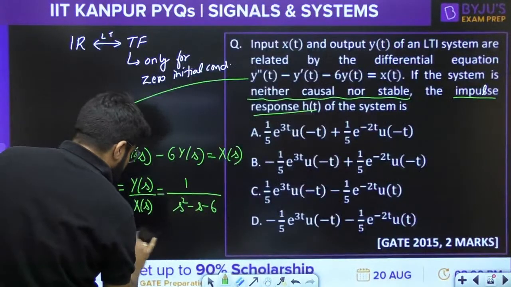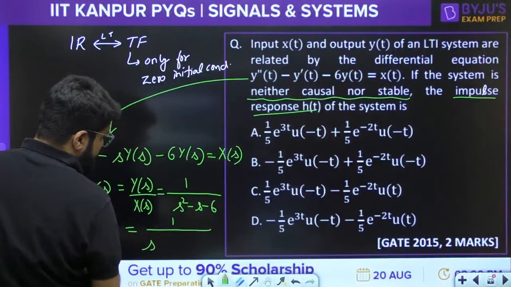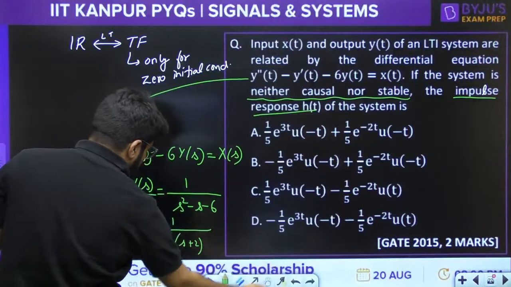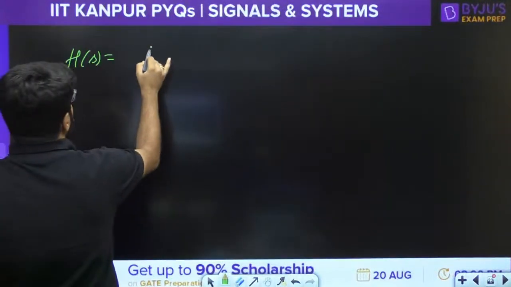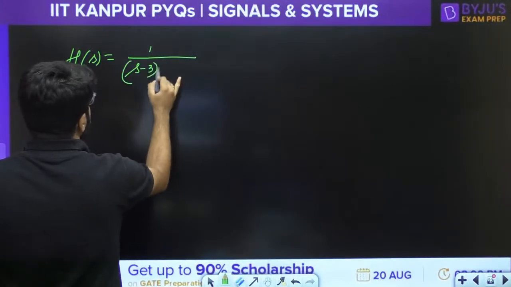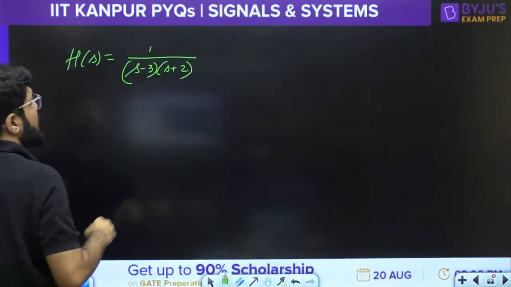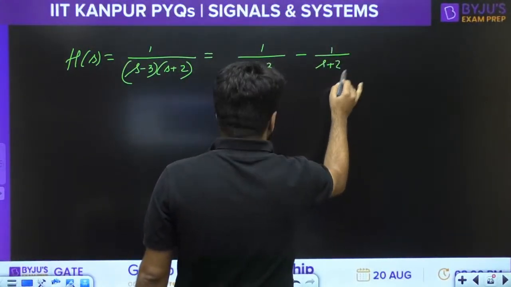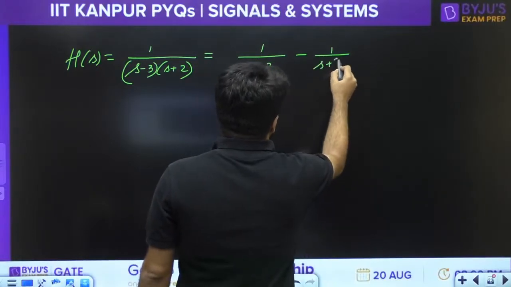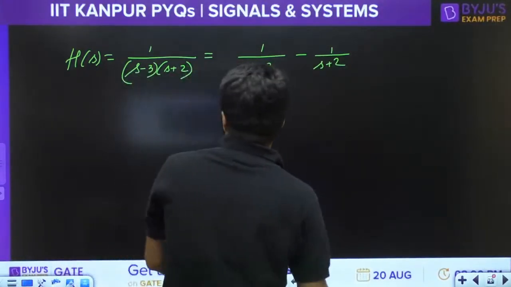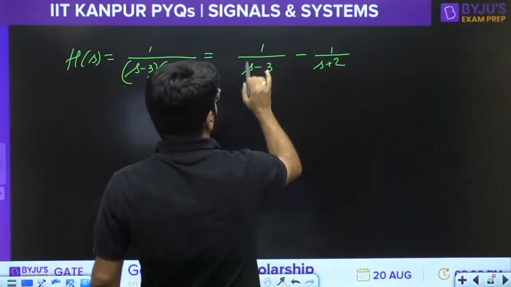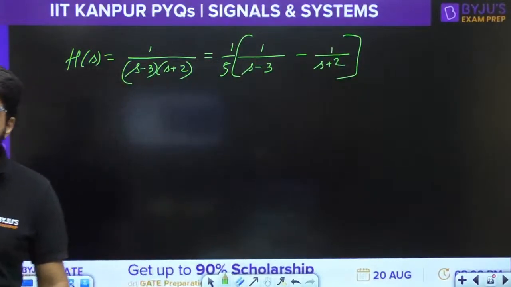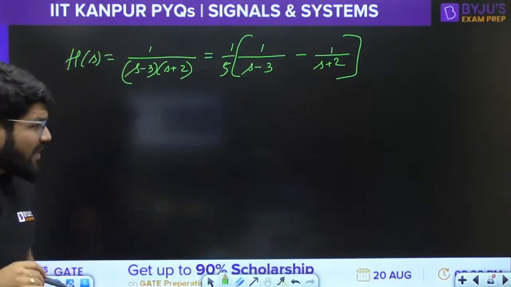So h of s is equal to, how much has it become? When I factorize, s minus 3 and s plus 2, because minus 3 plus 2 will be minus 1, minus 3 into 2 will be minus 6. So I have 1 upon s minus 3 multiplied by s plus 2. Correct. Now I can even split into the partial fraction 1 upon s minus 3 minus 1 upon s plus 2. Let us see whether it works out or not. I am just solving it by intuition. So how much is this going to be? S plus 2, s and s cancel, 2 minus minus 3 will become 5. I need only 1, so divide by 5. So 1 by 5 comes outside. This is the partial fraction. Okay. Now what are the poles here?